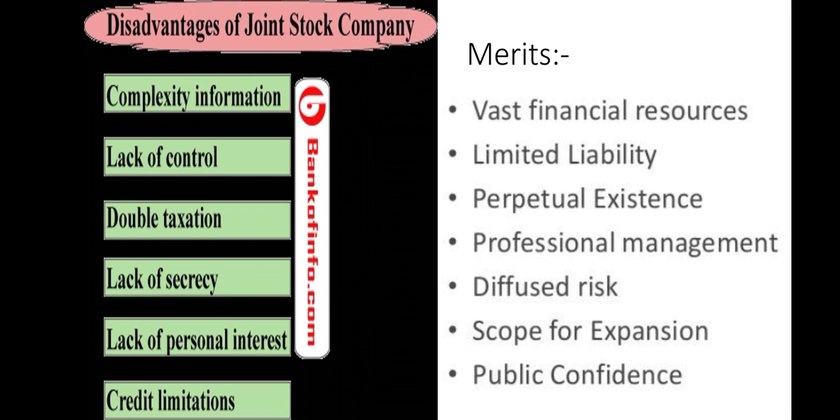Now merits. First, vast financial resources. It means we can collect huge capital in a joint stock company. Limited liability is a very good advantage and merit of the joint stock company. Perpetual existence and professional management. We can appoint professional management because there is no problem of capital. Diffusion of risk, scope for expansion and public confidence. So these were the merits of a joint stock company.